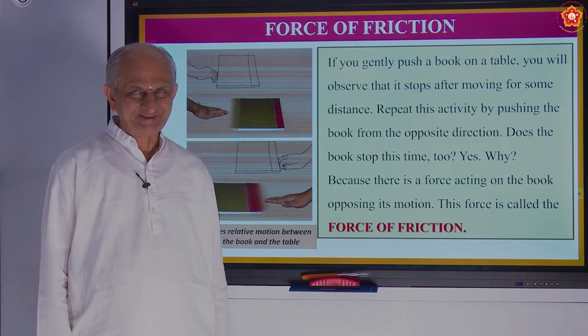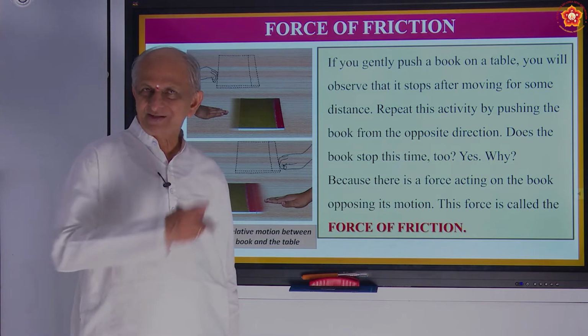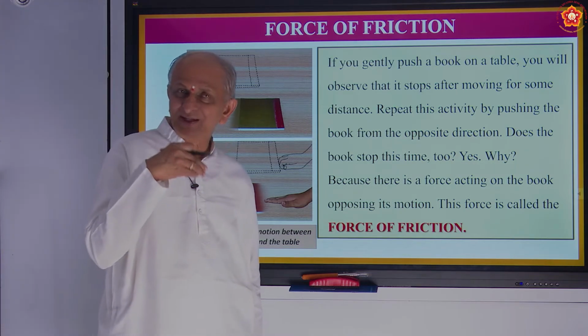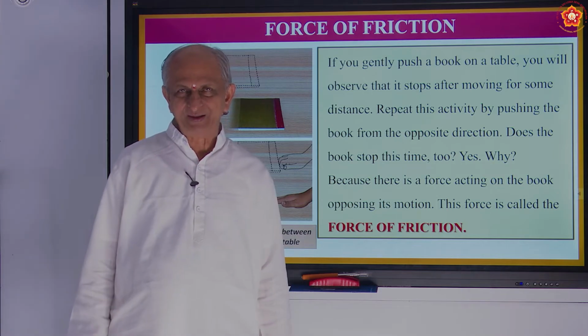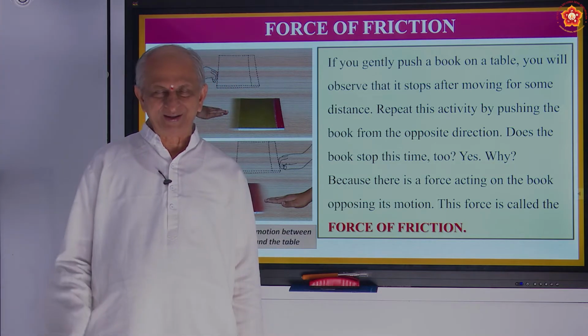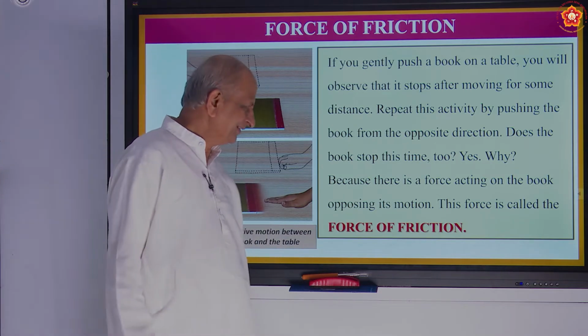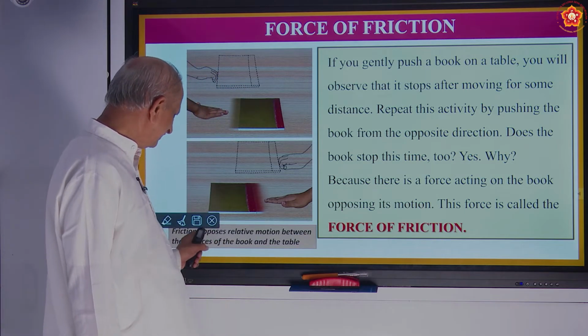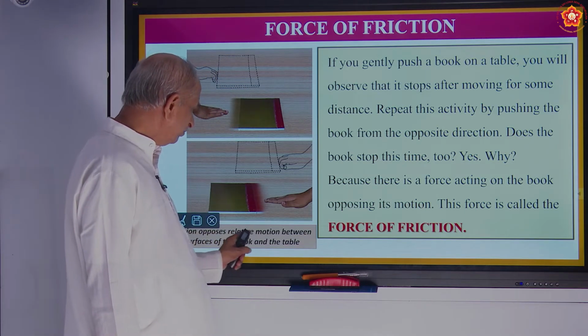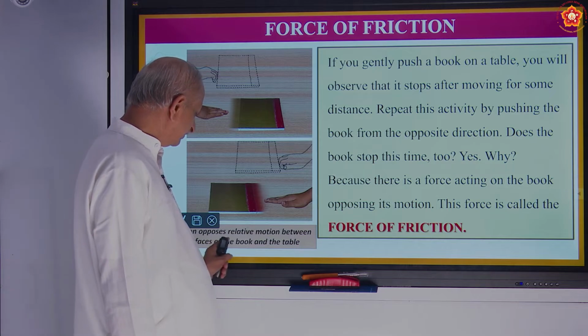There will be some boys or girls even, whatever is told, they will say negative. No, not possible. I don't do it. I don't want. All negatives. So friction is also like that. It opposes the relative motion between the surfaces of the book and the table.